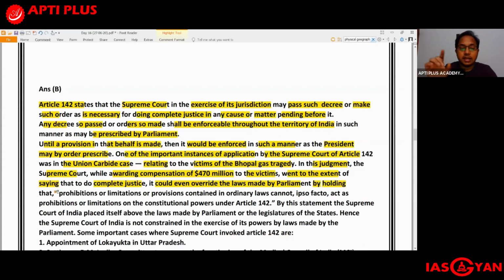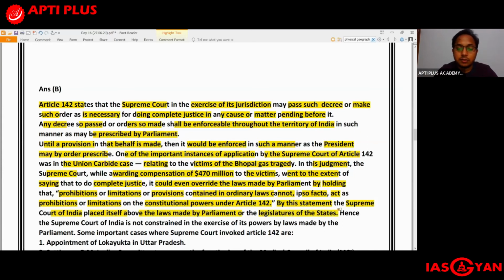So what did it say? It said that prohibitions or limitations or provisions contained in ordinary laws cannot ipso facto, that is by the fact itself, act as prohibitions or limitations on the constitutional powers under Article 142. Ipso facto basically means by the fact itself. By this statement, the Supreme Court of India placed itself above the laws made by Parliament or the legislatures of the states.